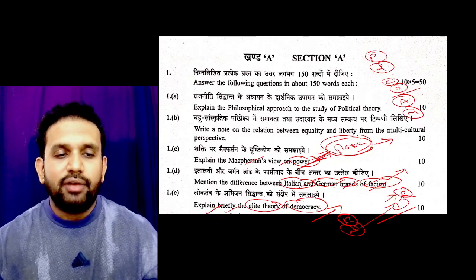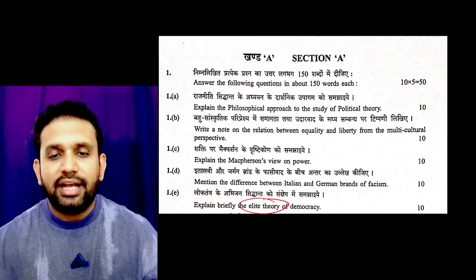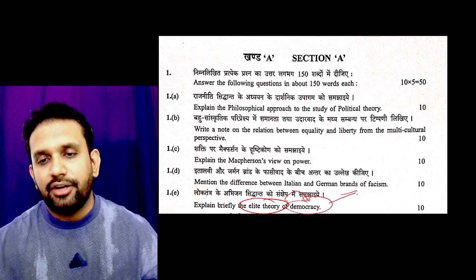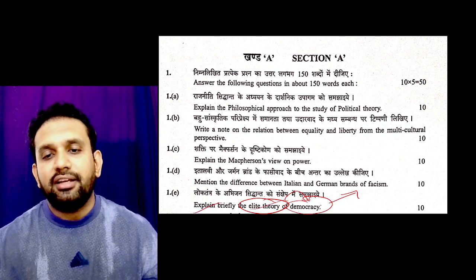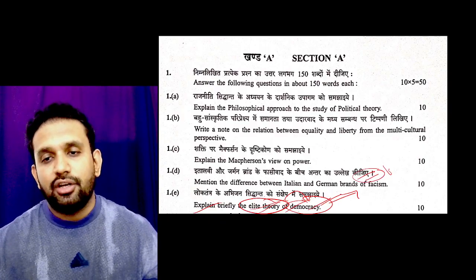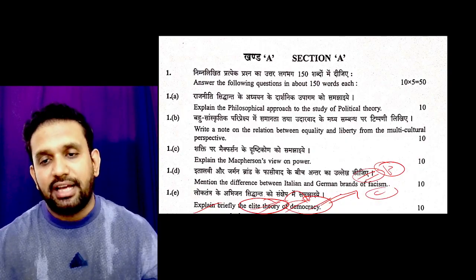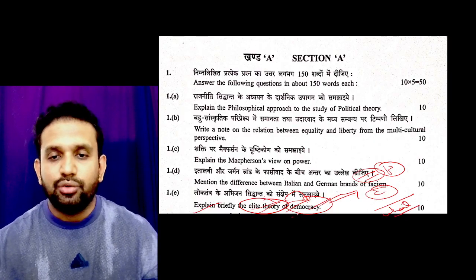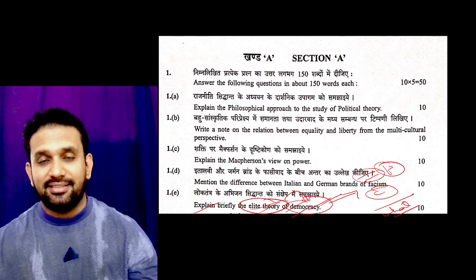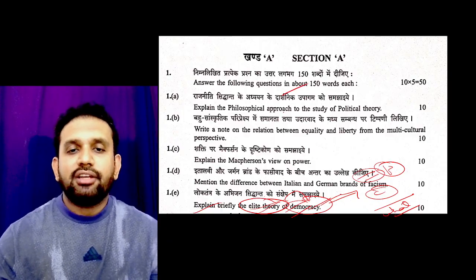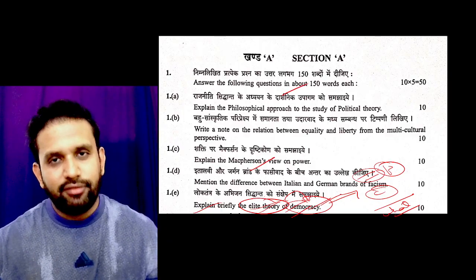Those people who are elite, who are in power, who are influential, all of them are making the democracy of a particular country. So you have to explain briefly the meaning of the elite theory of democracy and how its features look. Then you should also talk about the challenges and what could be done, and use some examples of where this kind of democracy has been existing. One such example is India itself. All of these are very easy to do. So I guess all of you have done it.